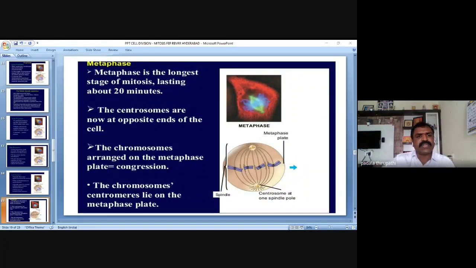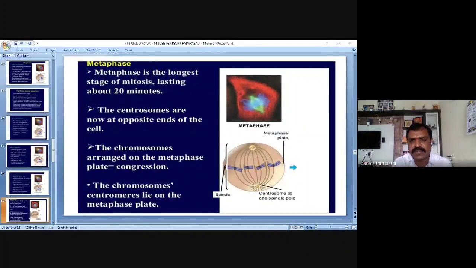Okay. So in this metaphase, the centrosomes are now at opposite ends of the cell. The chromosomes are arranged on the metaphase plate. Very, very important. See here in the slide, the blue-colored chromosomes are all arranged in the center part of the nucleus. That is nothing but metaphase plate congregation.